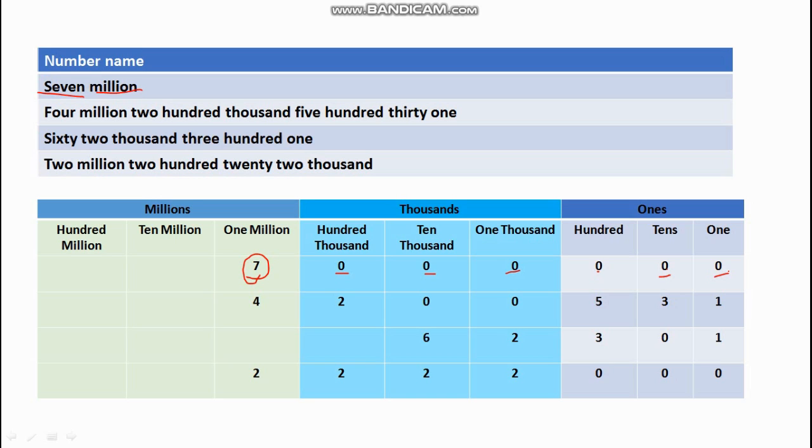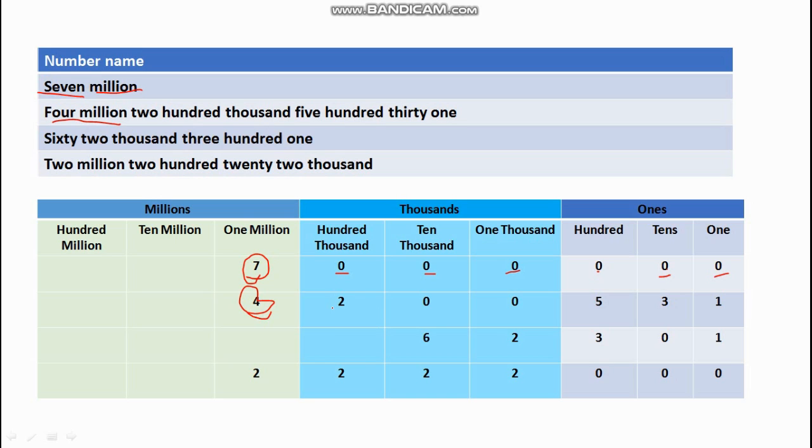That is why I tell you to write the numbers always in place value chart, and it is the best way of writing them. Next number is 4 million. So I am going to put this 4 in millions. That's it. Let's read ahead.